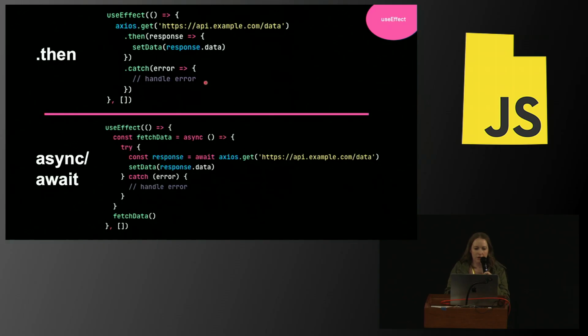Because it's expecting a cleanup function, if you use async and await inside of your useEffect, it's going to throw an error because it's not expecting a promise to be returned, it's expecting a function. And so if you are using async and await, you'll need to wrap it in a function and then call that function immediately. Alternatively, you could use a .then, or even more alternatively, you could use React Query or something like that.